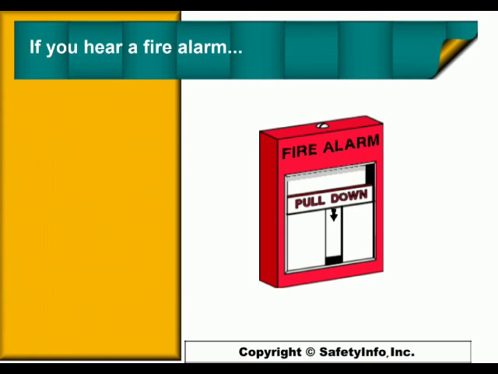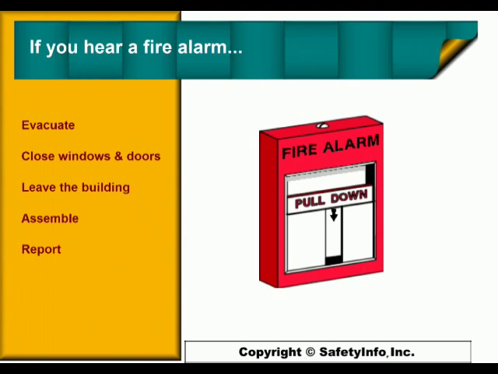If you hear a fire alarm, evacuate the area immediately. Close windows and doors as you leave. Move away from exits and out of the way of emergency units. Assemble in the designated area. Report to the assembly monitor so they know you are safe, and remain outside until competent authority says that it is safe to re-enter.